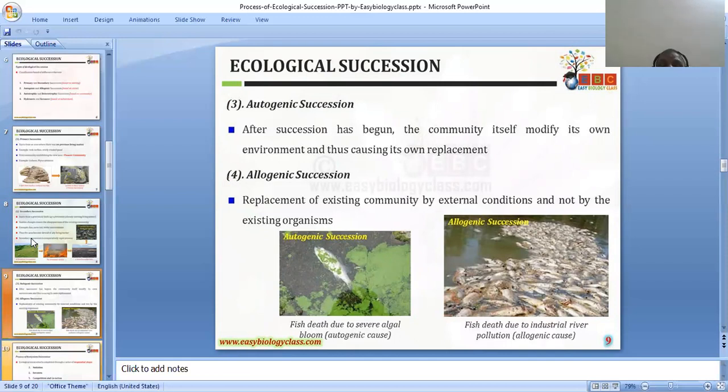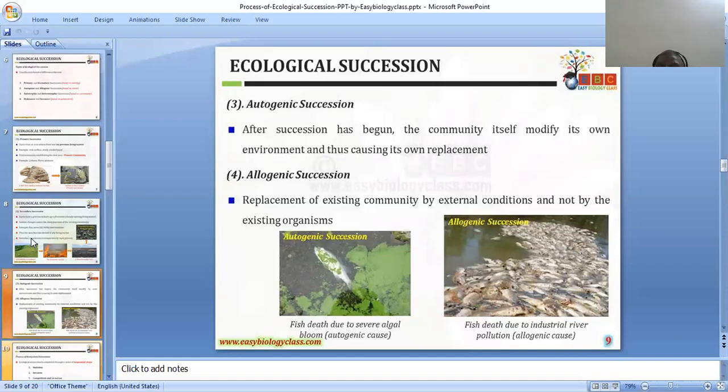You can see autogenic succession here, a fish death due to several algal blooms. That is, biological magnification has occurred, and due to the eutrophication process, that is enrichment of the nutrient media, the growth of algal blooms forms in that pond ecosystem, in that aquatic ecosystem. That is a picture which I am showing. After succession has begun, the community itself modifies the environment, causing its own replacement. That is called autogenic succession.